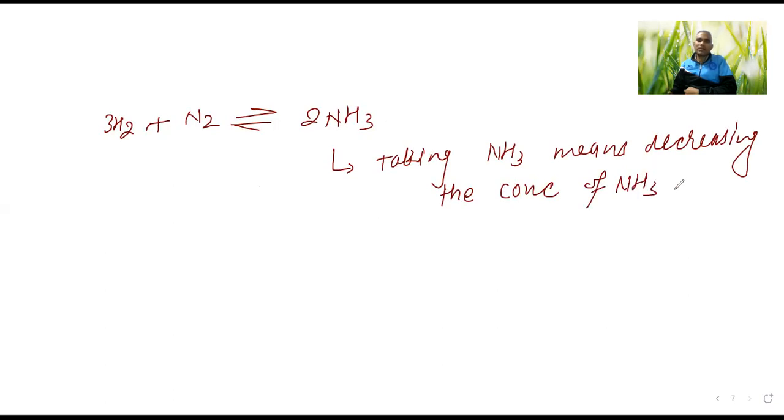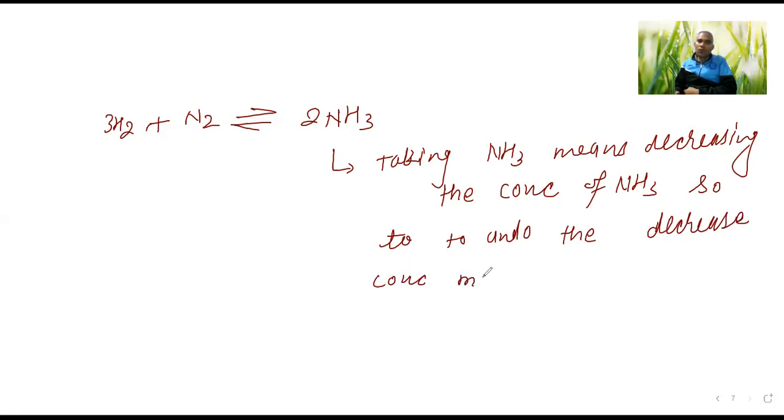NH3, decreasing the concentration of NH3. So to undo the decreased concentration, more product should form.